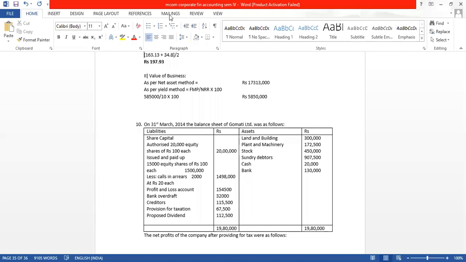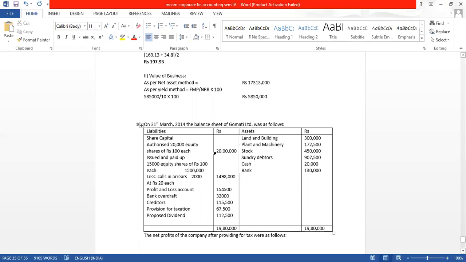So let us come to the next sum now. On 31st March 2014, the balance sheet of Gomati Limited was as follows. Below share capital, they have given authorized share capital, which is 20,000 equity shares of rupees 100 each, 20 lakhs.